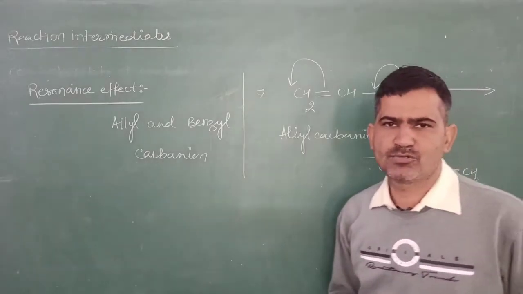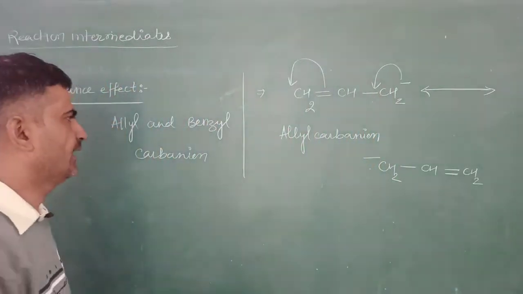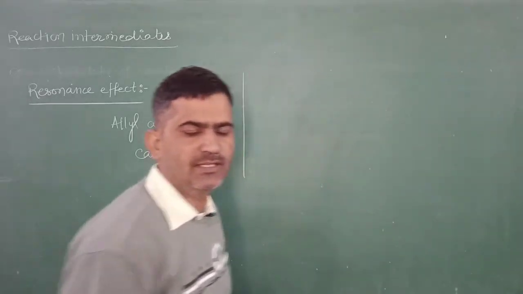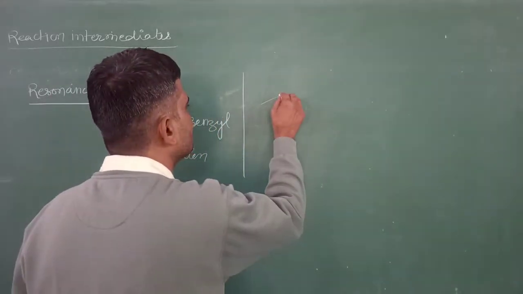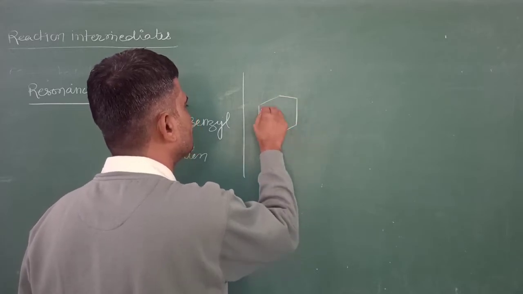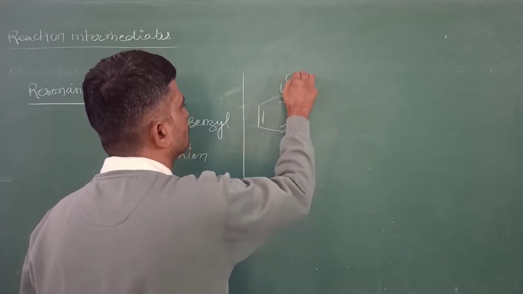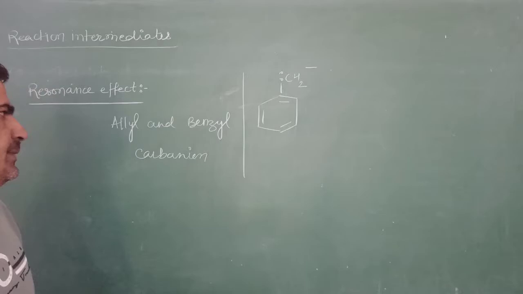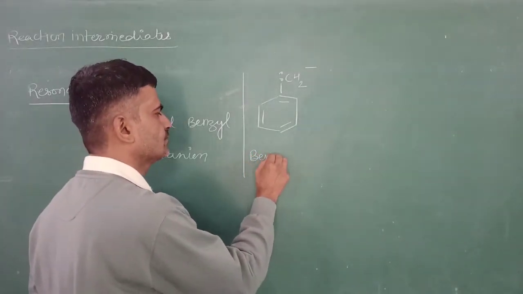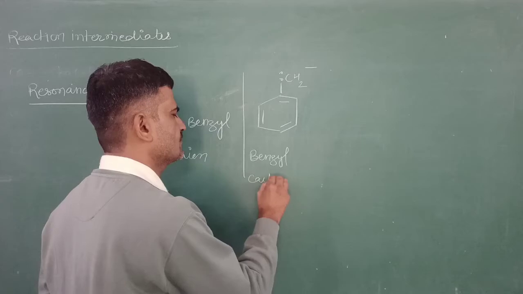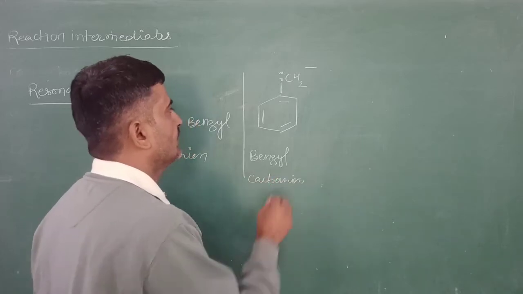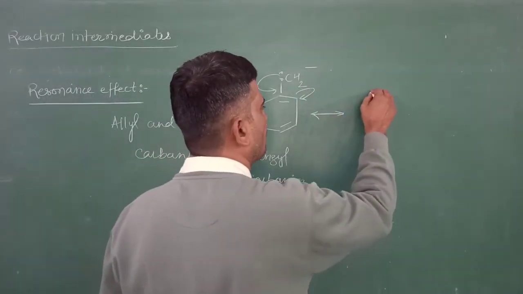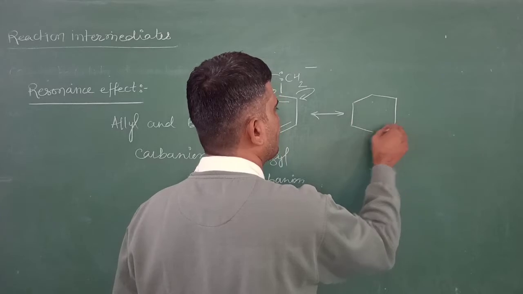After this we will study the benzyl carbanion. Benzyl carbanion stability is also based on resonance. This is benzyl carbanion. The electron is transferred to the benzene ring and there is a delocalization of negative charge.